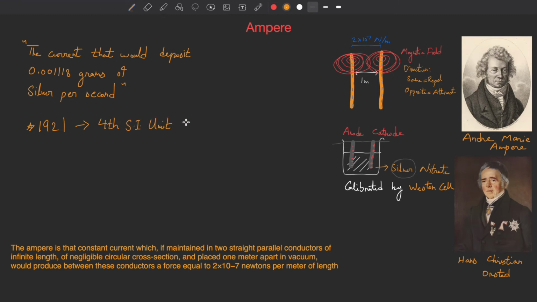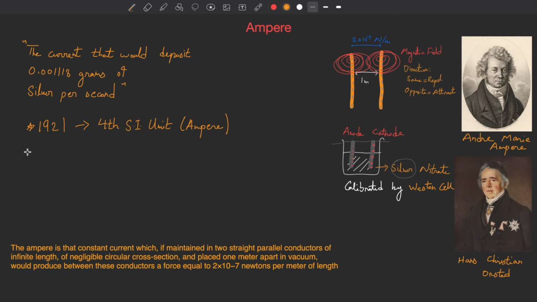They formally added the ampere, which was basically the international ampere, but the scientists already knew about the inaccuracy of the international ampere, the silver voltameter, and they knew that it wasn't accurate enough, and they needed a new definition.